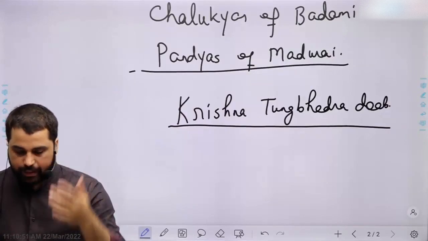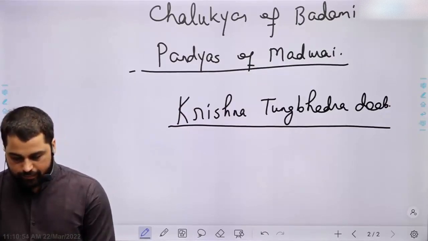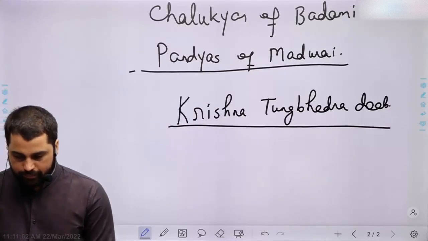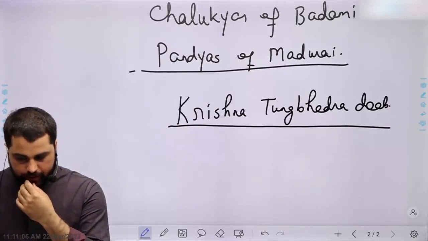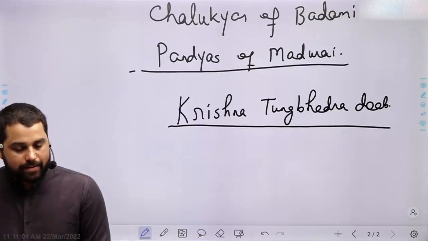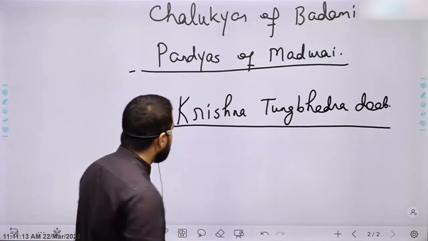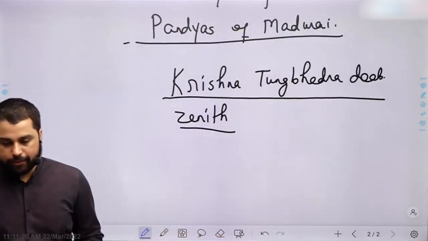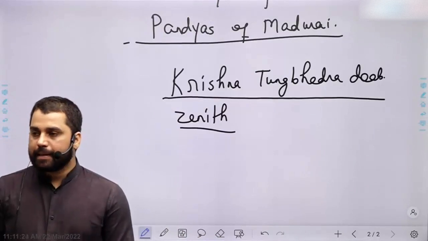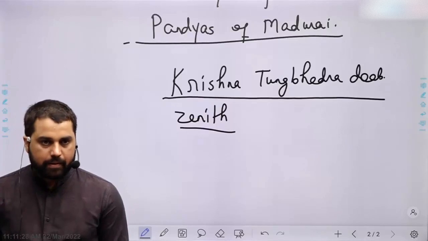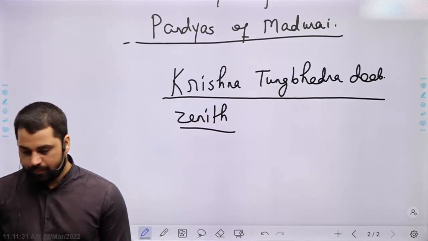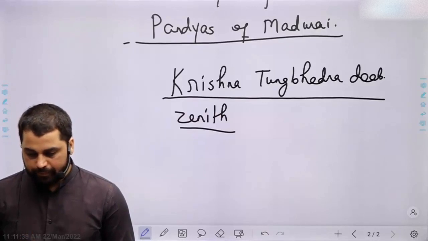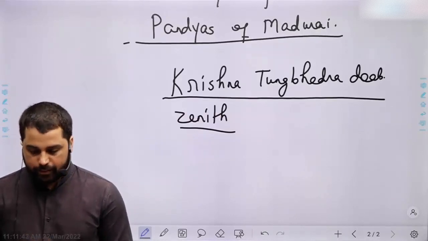Next bullet point, the capital of Pallavas was Kanchipuram, and at their zenith, zenith means peak, the empire extended from northern part of Andhra Pradesh to river Kaveri in the south.